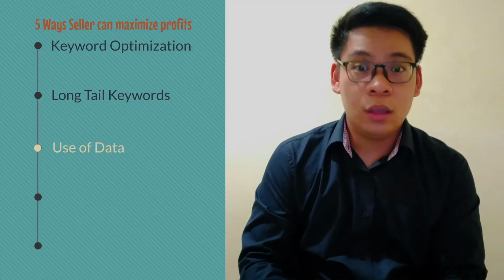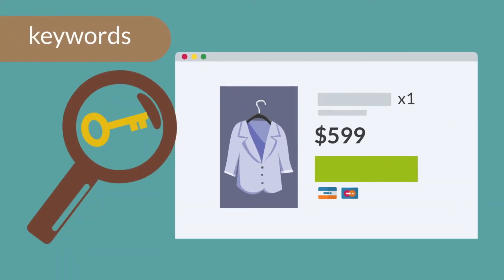Number 3. Use of data. The third way the seller can maximize his profits is by making use of the sales data to generate relevant keywords. A9 will show ads based on the keywords the seller uses in his listings. The seller's job is to provide A9 with the correct keywords. The seller will be able to discover the right keywords by analyzing the reports provided by A9.